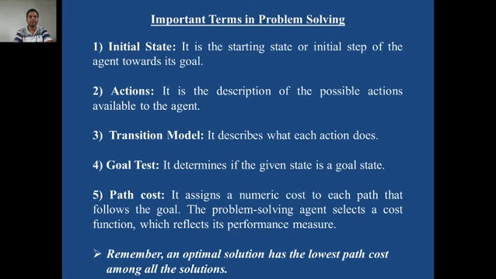In that case, this autonomous car, this agent will calculate the path cost. Path cost means from Sangamner to Pune via Alephata, what is the cost? Via Mumbai, what is the cost? Via Ahmednagar, what is the cost? Based on certain calculations, it calculates the cost, and based on the cost, the agent decides which route to follow, whether the Nagar route, Alephata route or Mumbai route. So path cost is another important term in the context of problem solving agent.